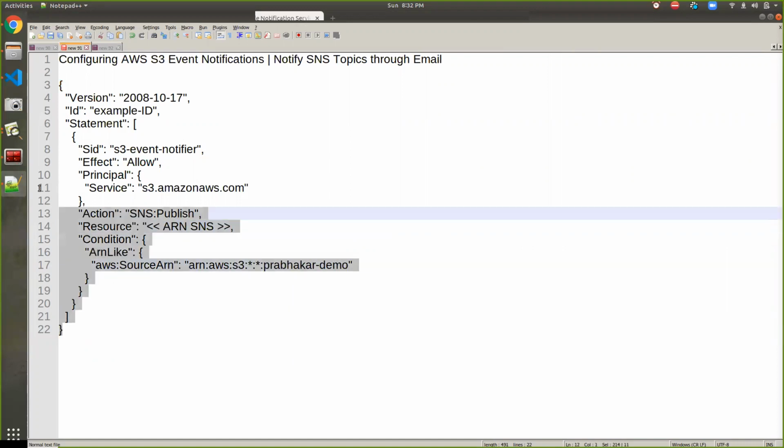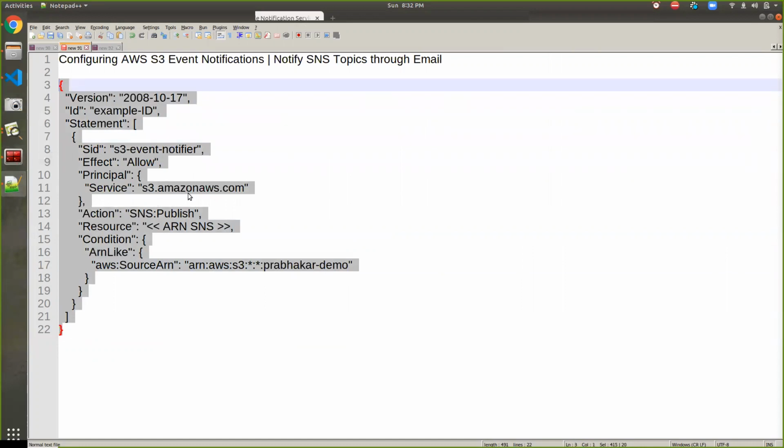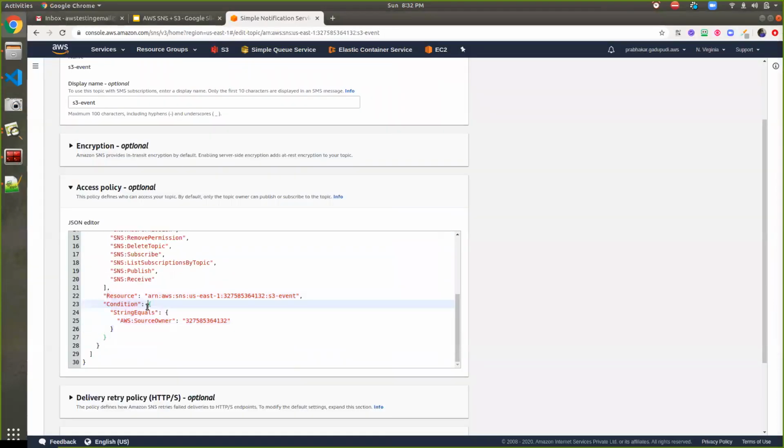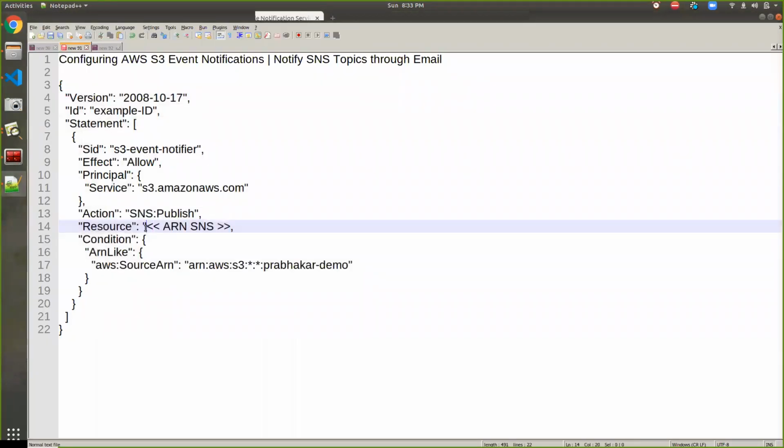Before replacing that, I'm copying this ARN number and putting that ARN value into here.